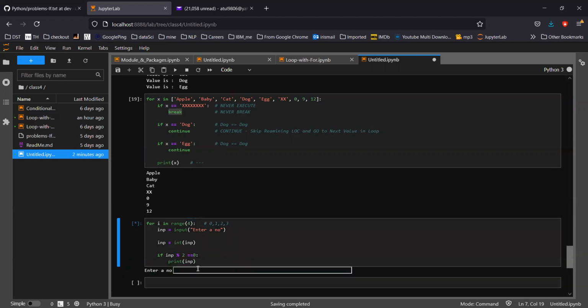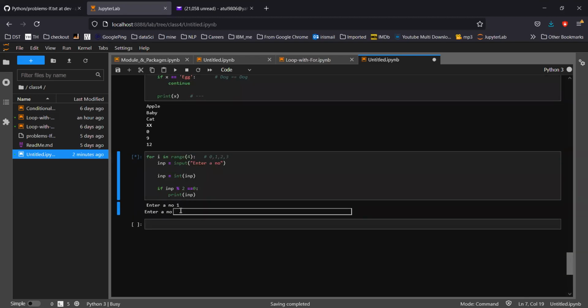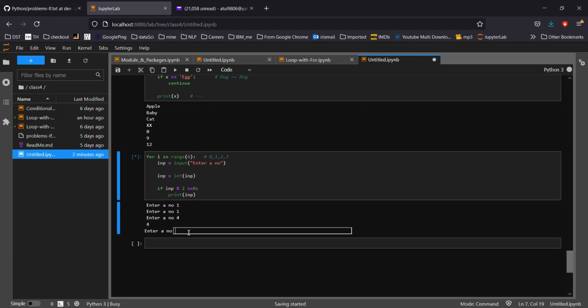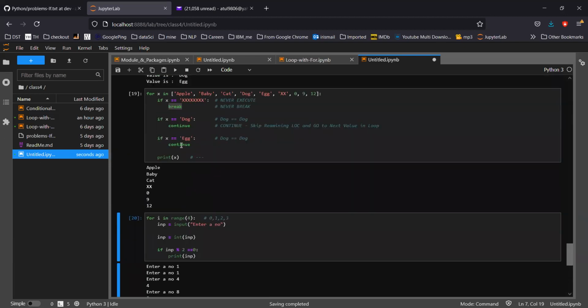If I run this, it asks enter a number. If I enter 1, it will ask again enter a number. If I enter 1 again, it asks again. Let's say I enter 4, it will print. If I enter the number 8, it prints, and as you can see, the loop ran 4 times and it will exit from there. So with a for loop, you can only run a fixed number of loops, a fixed number of repetitions. With the for loop, we have seen break and continue.